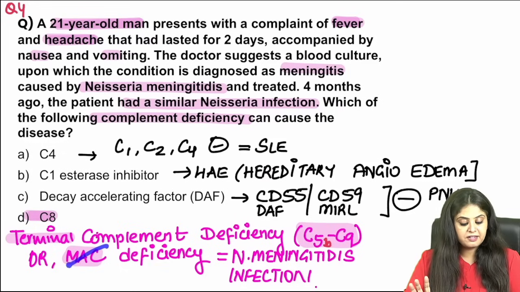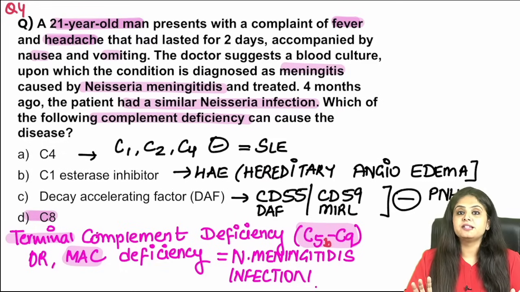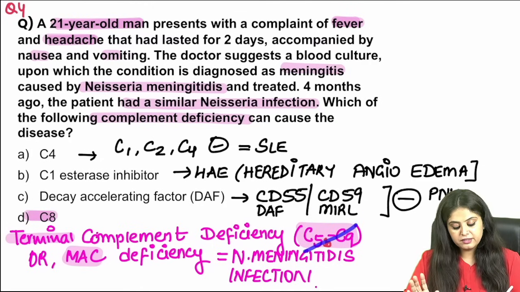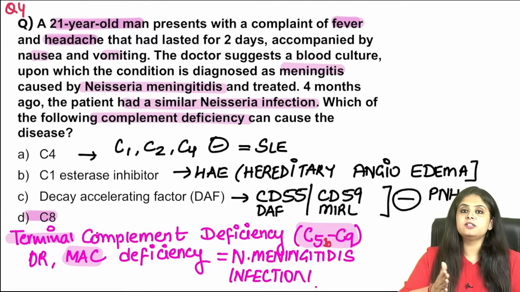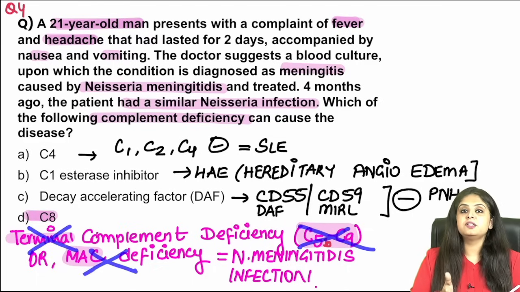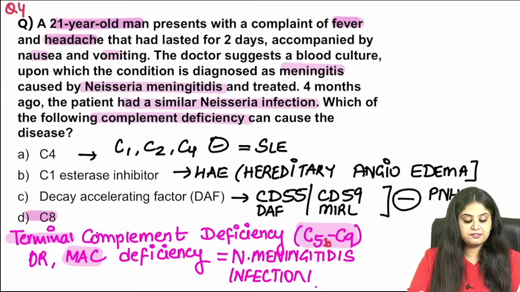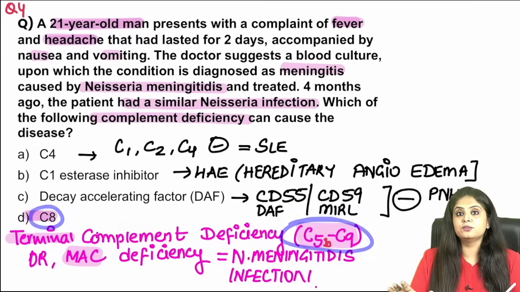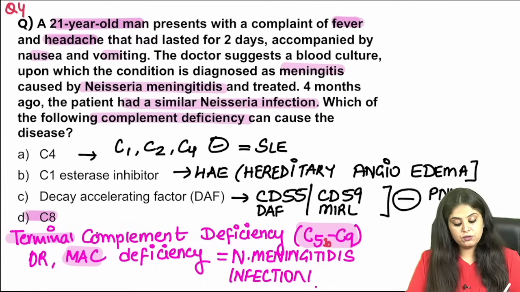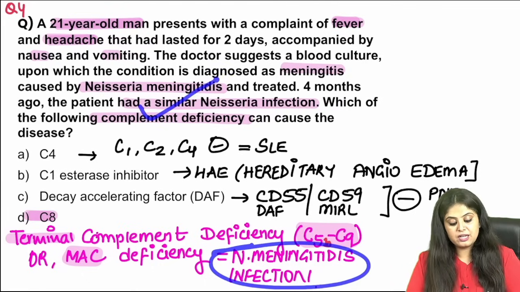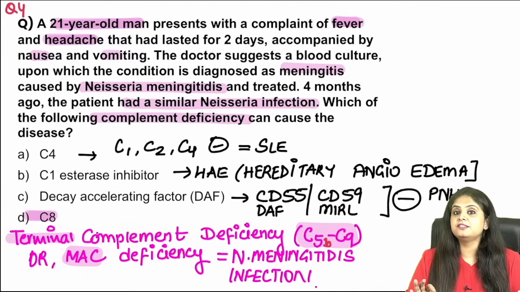If someone has a deficiency of membrane attack complex, that means it's the last part of the complement pathway. So I'm saying it's a terminal complement deficiency, or I can say it's a deficiency of C5b to C9. All three mean the same. Terminal deficiency or MAC deficiency or C5b to C9 deficiency, whatever may be written, like C8 is definitely coming in this zone. These patients are at a risk of Neisseria meningitidis infection as mentioned in the question. So the answer is C8.